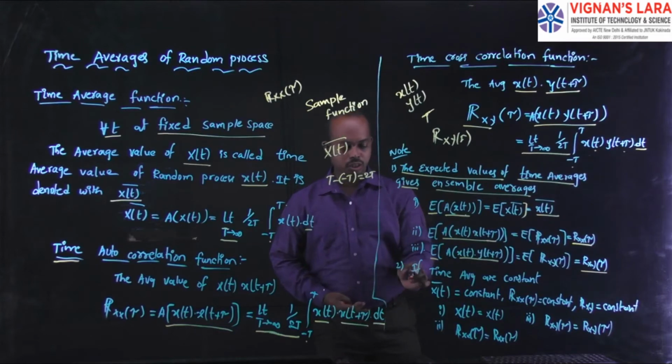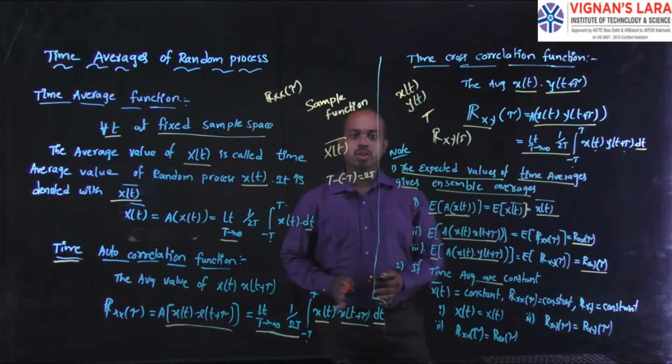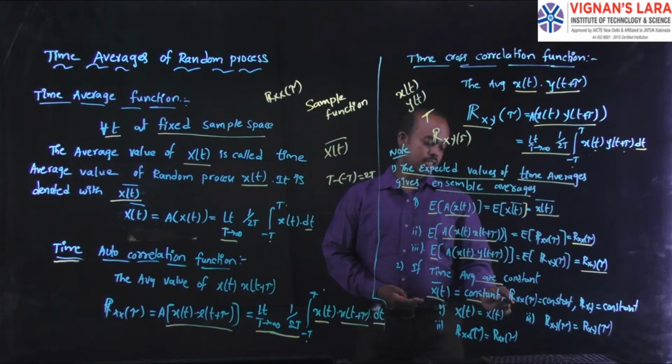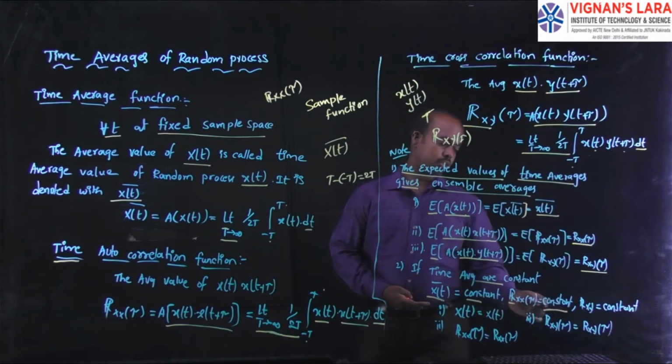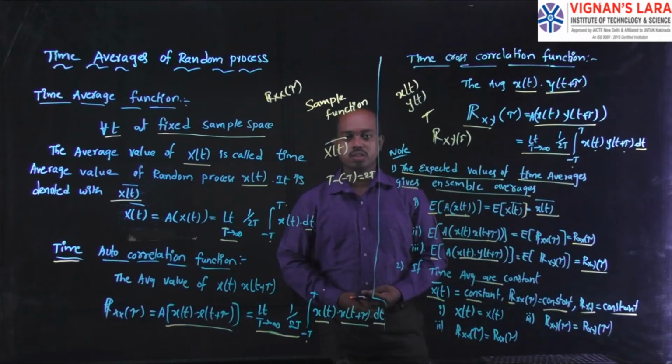Similarly, the next important point is if time averages are constant. If time averages are constant, then what parameters do you need to consider under time averages? Those also will be constant values, like x of t bar is a constant, the time autocorrelation function rx of tau is also constant, and the time cross correlation function rxy is constant. All of those belong to constant values.